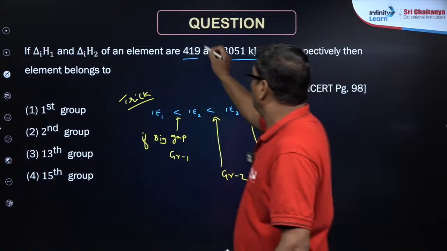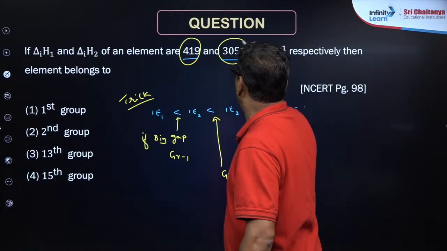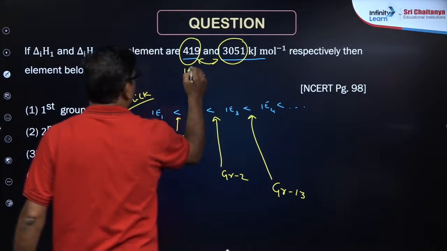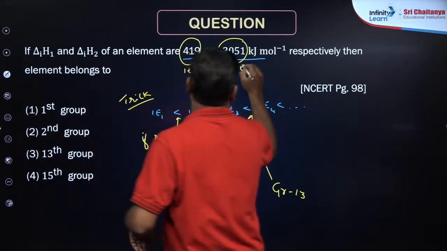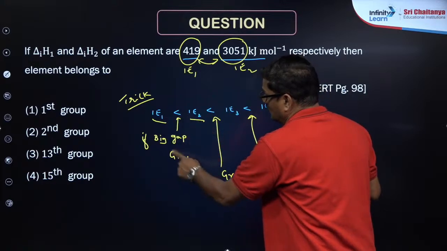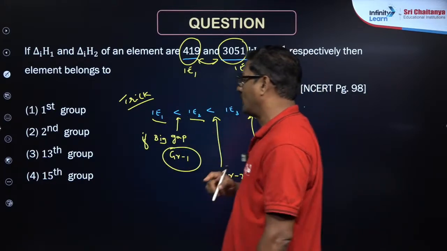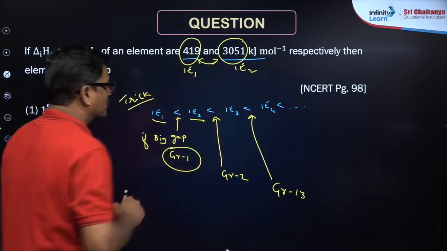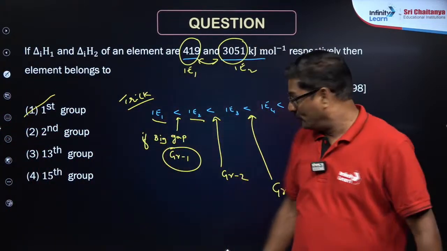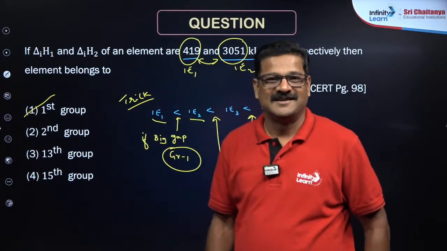So for 419 and 3051, there is a big gap between H1, which is IE1, and H2, which is IE2. So there is a big gap between 1 and 2. It is supposed to be group 1. So it is the first group. You understand? Clear?